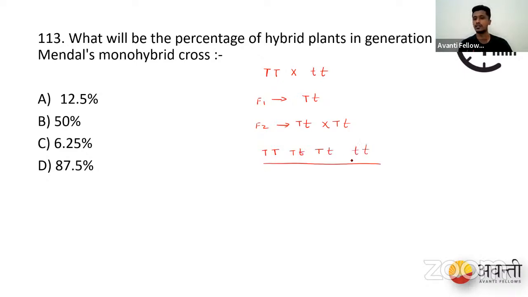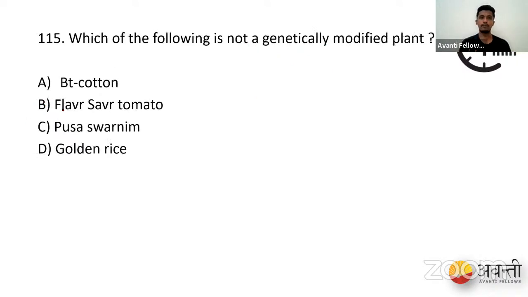So out of the 100% of the plants, we get 25% homozygous dominant plants, and then we have homozygous recessive plants, that is dwarfness, and both of the plants express the same phenotypic traits, that is both capital T capital T and capital T small t are tall. But when you see the hybrid characteristics depending upon their genotype, it is also 25%. So both should be 50%. Okay, so the answer is 50%, and the ones who answered 50%, you're absolutely right. Okay, so that is 50%. All right, let's go for the next one.